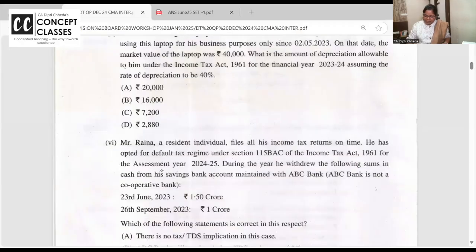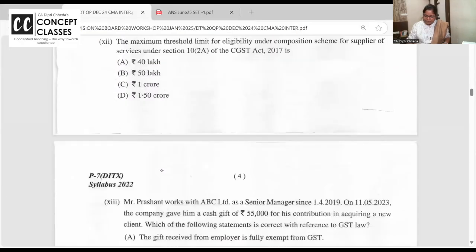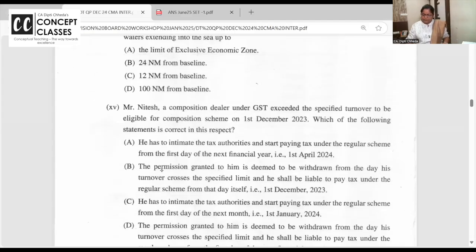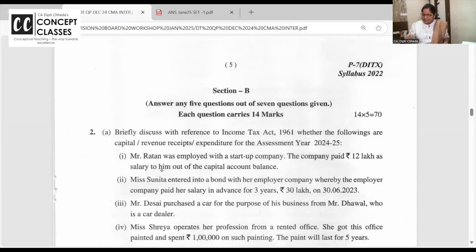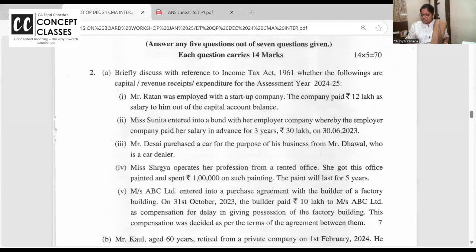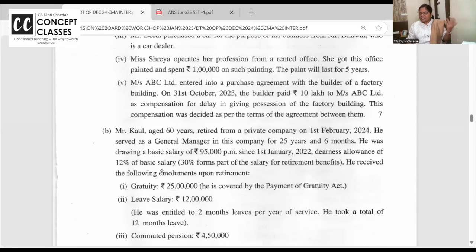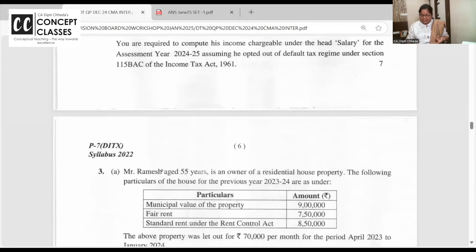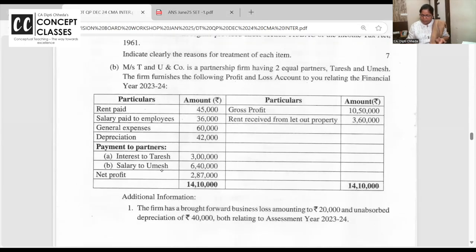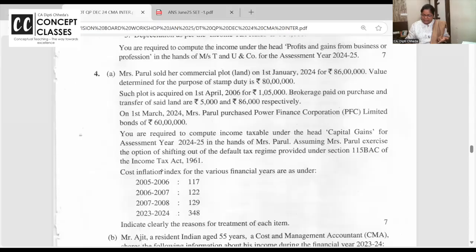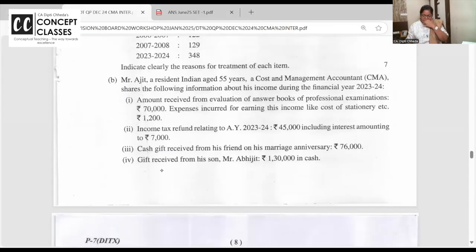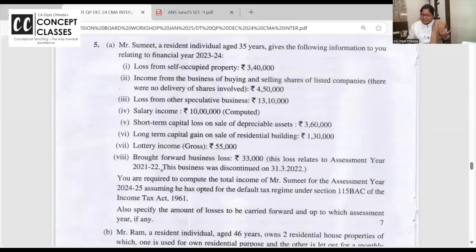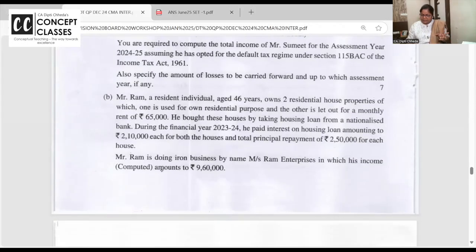Okay, chalo. Hope you all have a printout of this. See, this is what I was telling you. This is your December exam paper. 15 MCQs are there. Custom 2 MCQs are asked this time. And then this first question is capital revenue expenditure. Sometimes they ask residential status. Then this is salary. Then this is house property and business income. Then this is capital gain and other sources. Then this is set off and that debate.